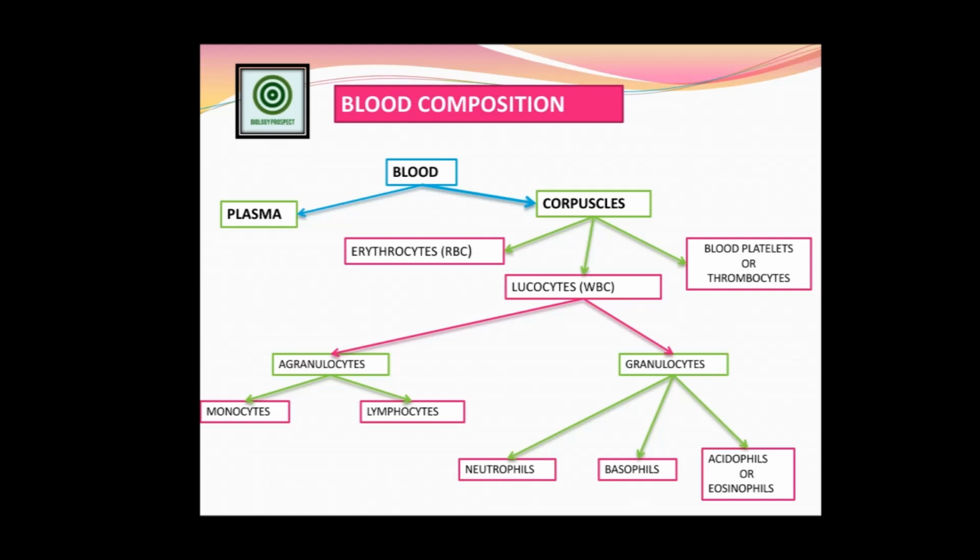human beings. But actually the blood is composed of two main materials or compounds, that is the plasma and the corpuscles. Plasma is the watery part. Obviously it also contains some proteins, some hormones, and enzymes, but it is not the cellular part, it is the liquid part or the watery part. And the second one is the corpuscles, the cellular part of the blood. So different types of cells are composed in that particular part.